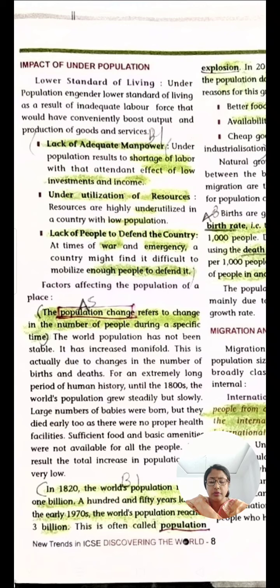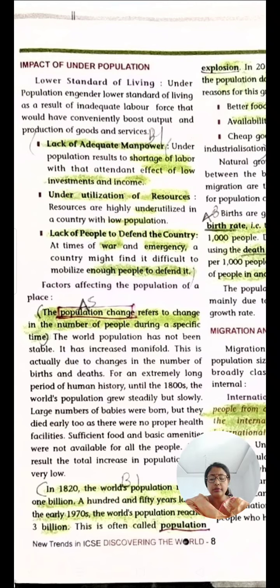Underutilization of resources. Resources are highly underutilized in a country of low population. And at times of war and emergency, a country might find it very difficult to mobilize enough people to defend it. So these are the major problems. No manpower is there, no utilization of the resources. And at the times of war or emergency, there are not enough people to defend their country.